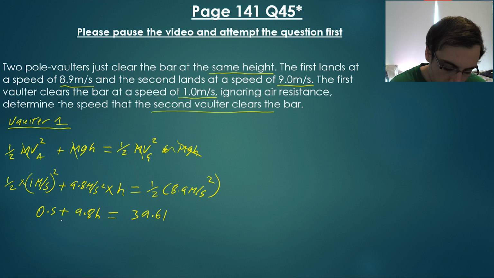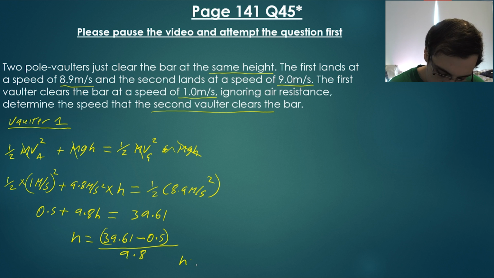We have 0.5, which is an addition, so it turns into a subtraction. And 9.8 times h is a multiplication, so that turns into a divide. So h is equal to 39.61 minus 0.5, in brackets, divided by 9.8, which gives a height of 3.99 meters.